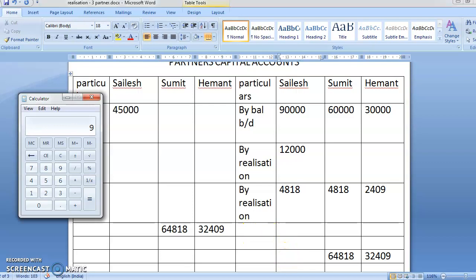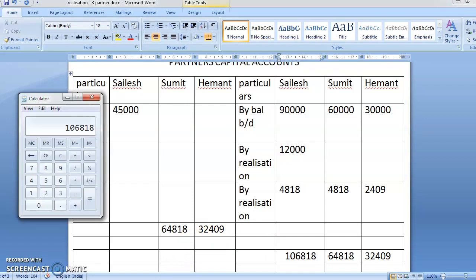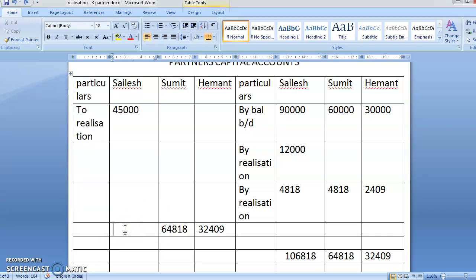The others were very simple, I did it orally. 90,000 plus 12,000 plus 4818. Yes, so the total is coming to 1,06,818. Okay, so 1,06,818 minus 45,000. So what is the answer? 61,818. Okay, so here it will come as to bank account.